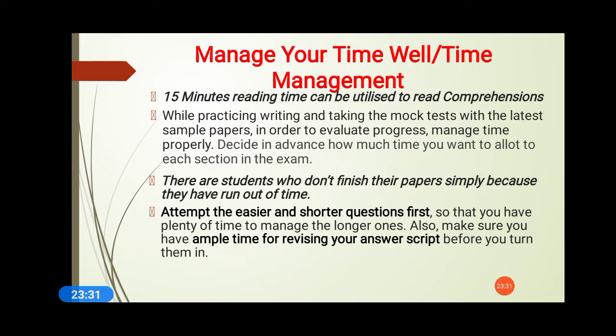Attempt the easier sections first. What I suggest is that you should start with the literature section, then the writing section, and then the reading section. If you are competent in the reading section, you can go accordingly. But my view is that you should go with literature because we are familiar with the question answering, then writing because we have practiced a lot, and then reading comprehension. The unseen passage should be read within the first 15 minutes and you should underline the important answers with a lead pencil, and later on write those answers on the answer script. So this is all that we can do.